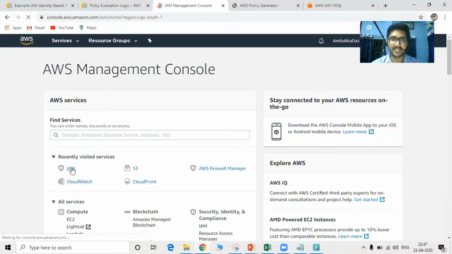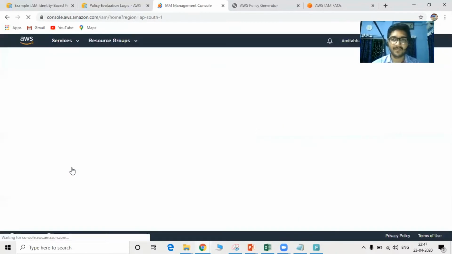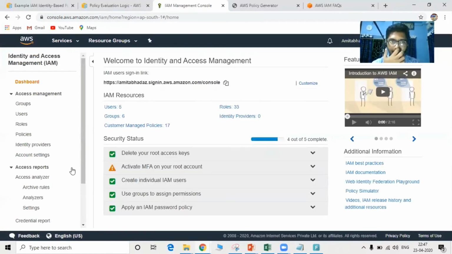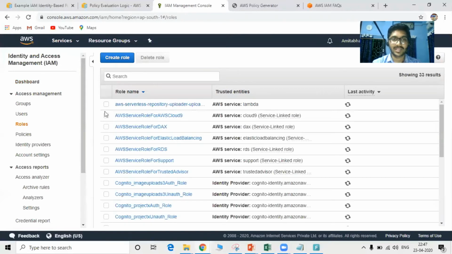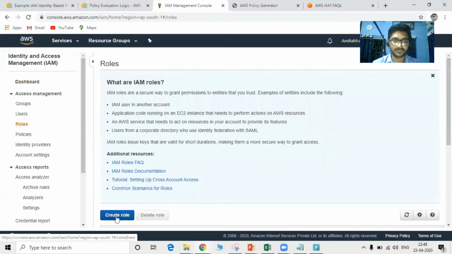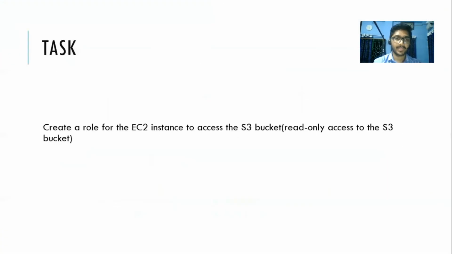Click on the IAM service. IAM is a global service, by the way. Click on roles in the IAM dashboard. Click on create role. The question once again: create a role for the EC2 instance.